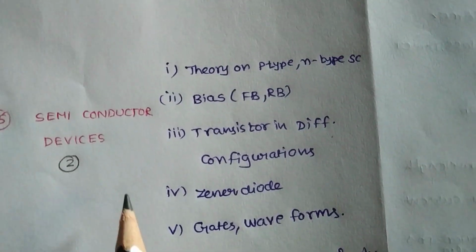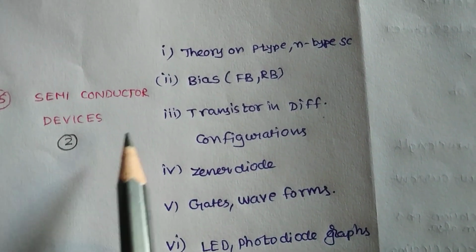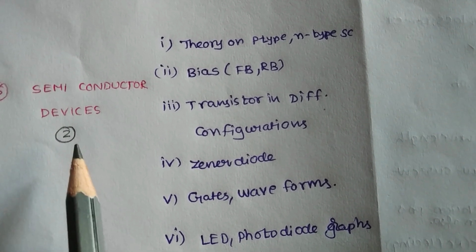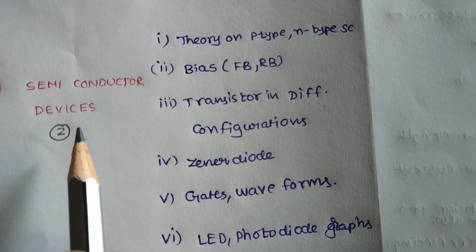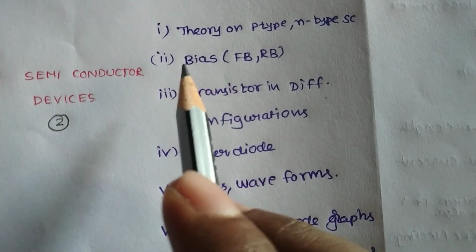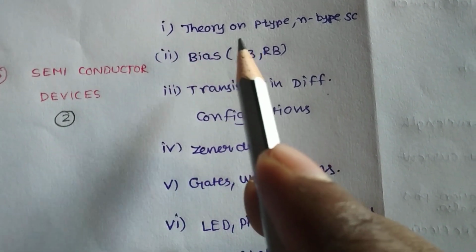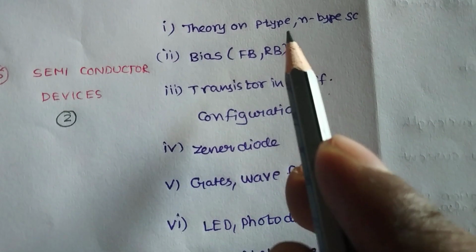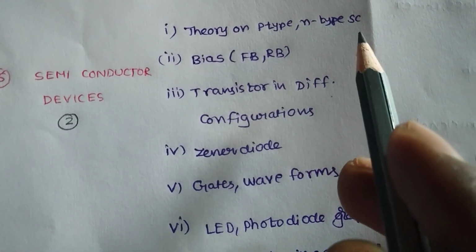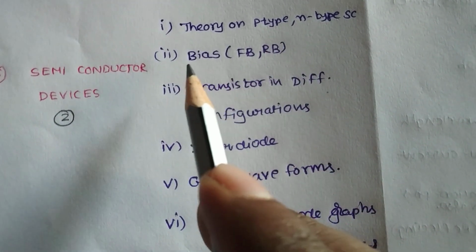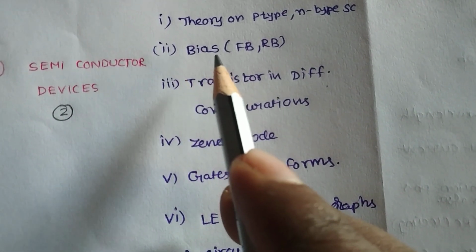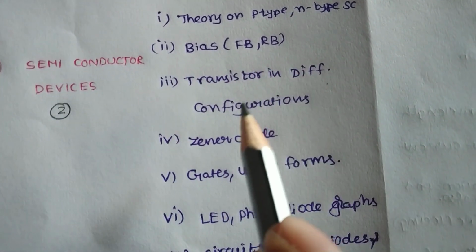Next, 15th lesson. In this 15th lesson, 2 bits are coming and they can be attempted easily. The topics revised regularly are theory on p-type semiconductor and n-type semiconductor, that means what are majority and what are minority carriers. Next, biasing, forward bias and reverse bias problems.